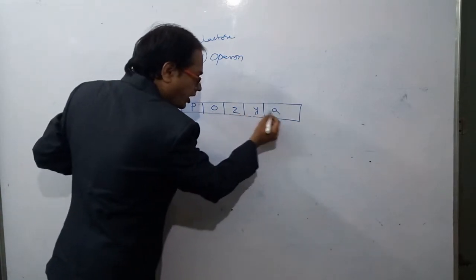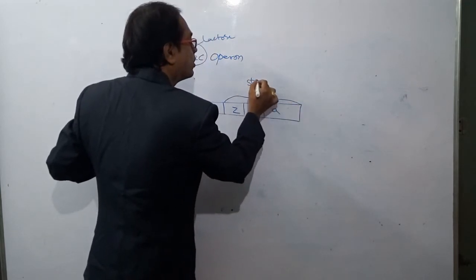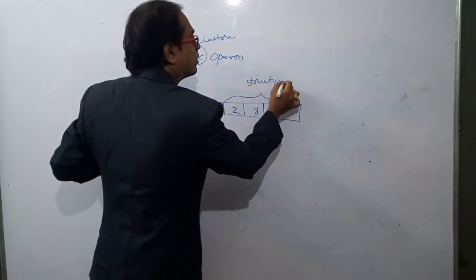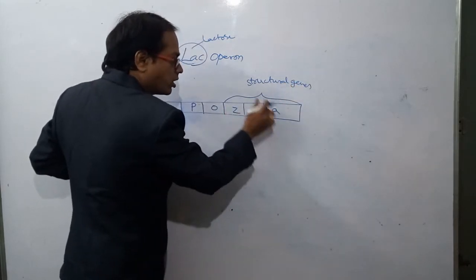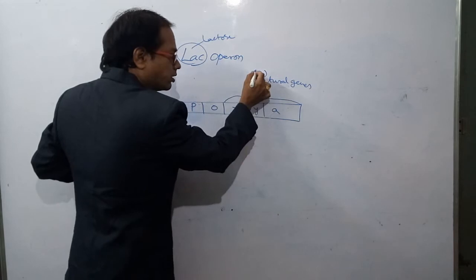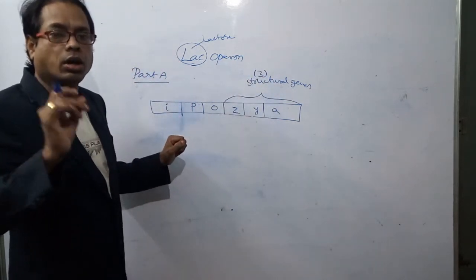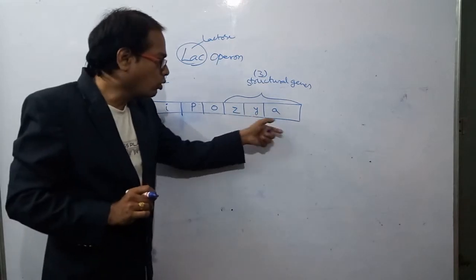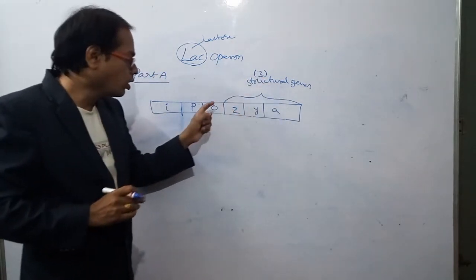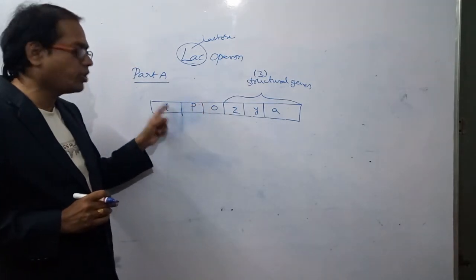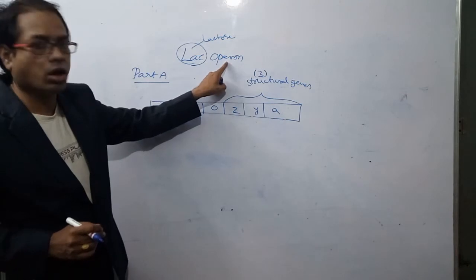These Z, Y, A, these 3 genes are structural genes. The number of structural genes is 3. So what is an operon? A group of structural genes regulated by O gene, P gene and I gene. This whole together is called the operon.